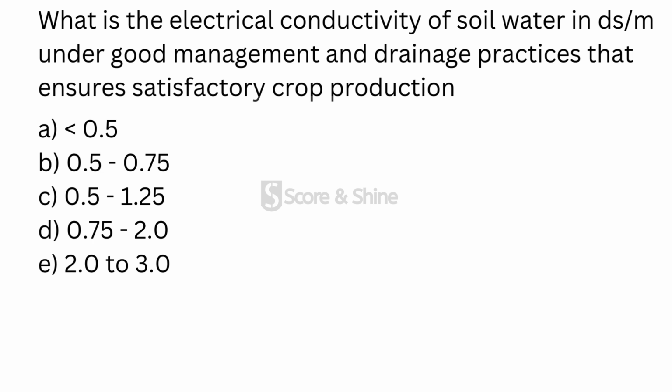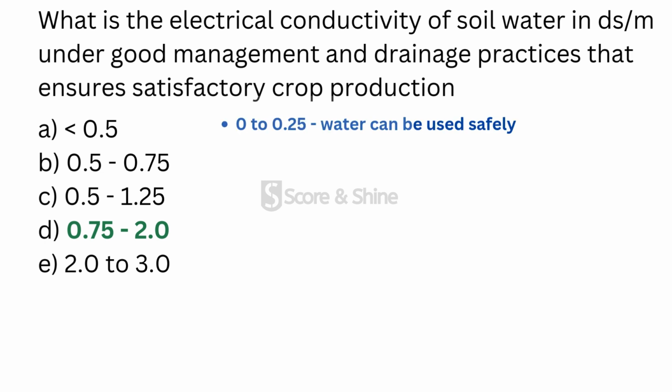Moving to the next question. What is the electrical conductivity of soil water in dS per meter under good management and drainage practices that ensures satisfactory crop production? And the answer will be 0.75 to 2.